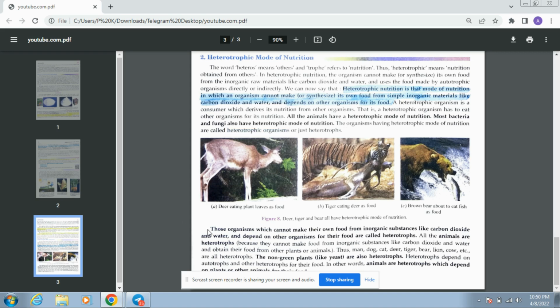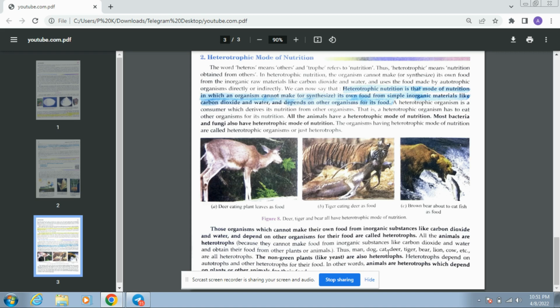Those organisms which cannot make their own food from inorganic substances like carbon dioxide and water, and depend on other organisms for their food are called heterotrophs. All the animals are heterotrophs because they cannot make their food from inorganic substances like carbon dioxide and water, and obtain their food from other plants or animals.